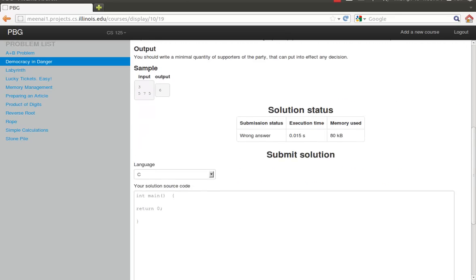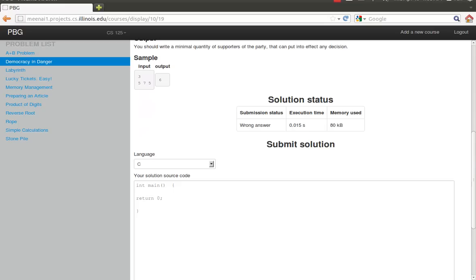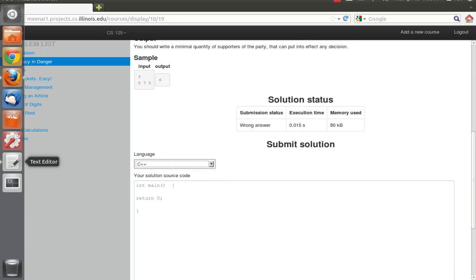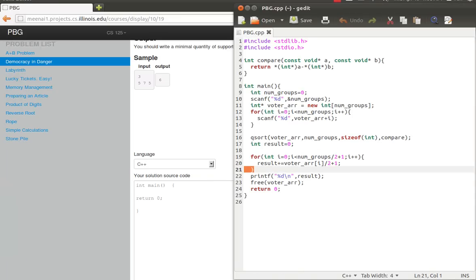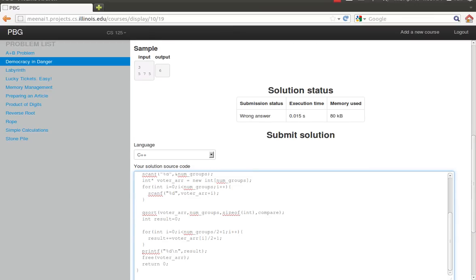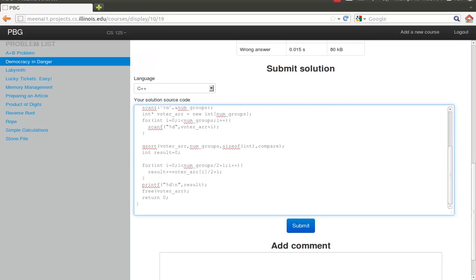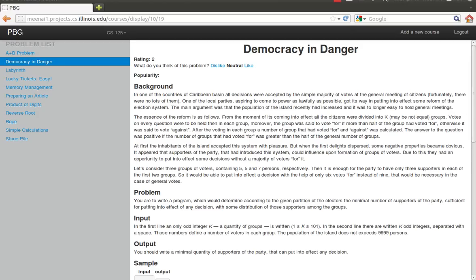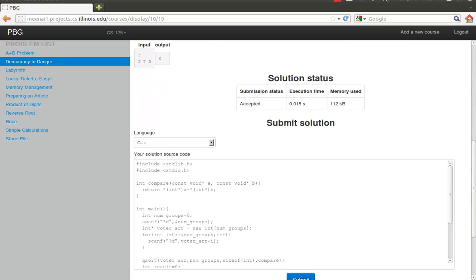Okay, so I submitted the code and I get a wrong answer, but it gives me the execution time and memory used. So clearly I did compile, but it's the wrong answer. And now I'm going to go ahead and submit a solution to this problem in C++, which is the correct solution. And hopefully it'll show that the solution was accepted. So yeah, I got a message that says accepted. It tells me the execution time and memory used.